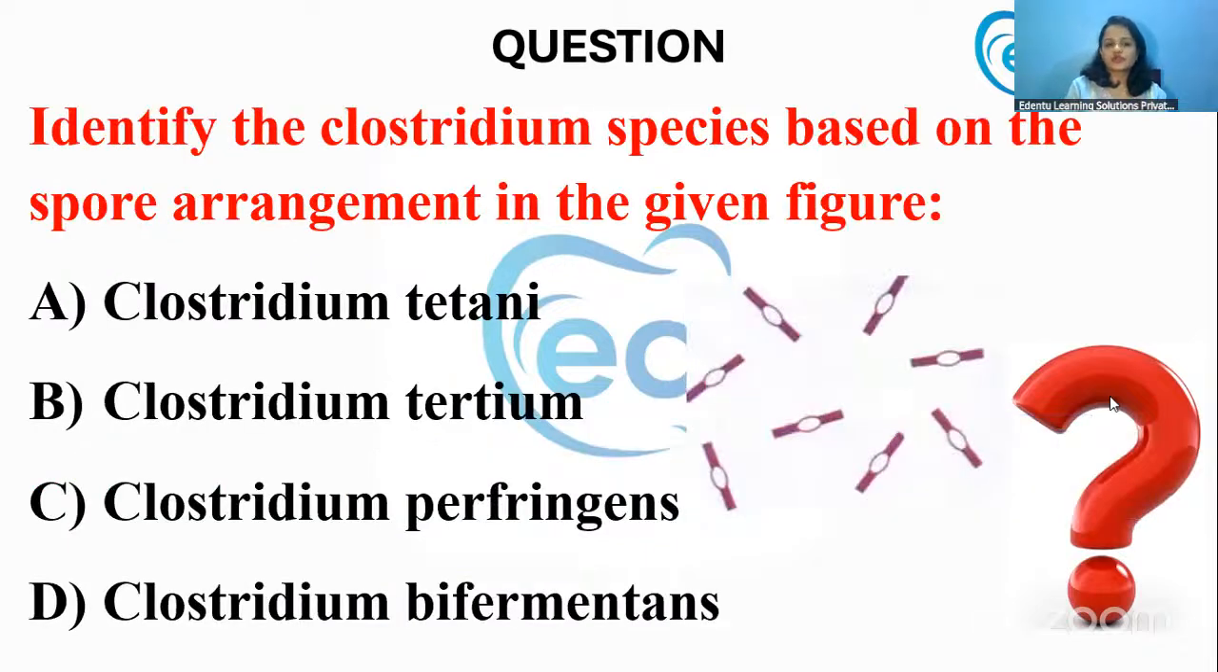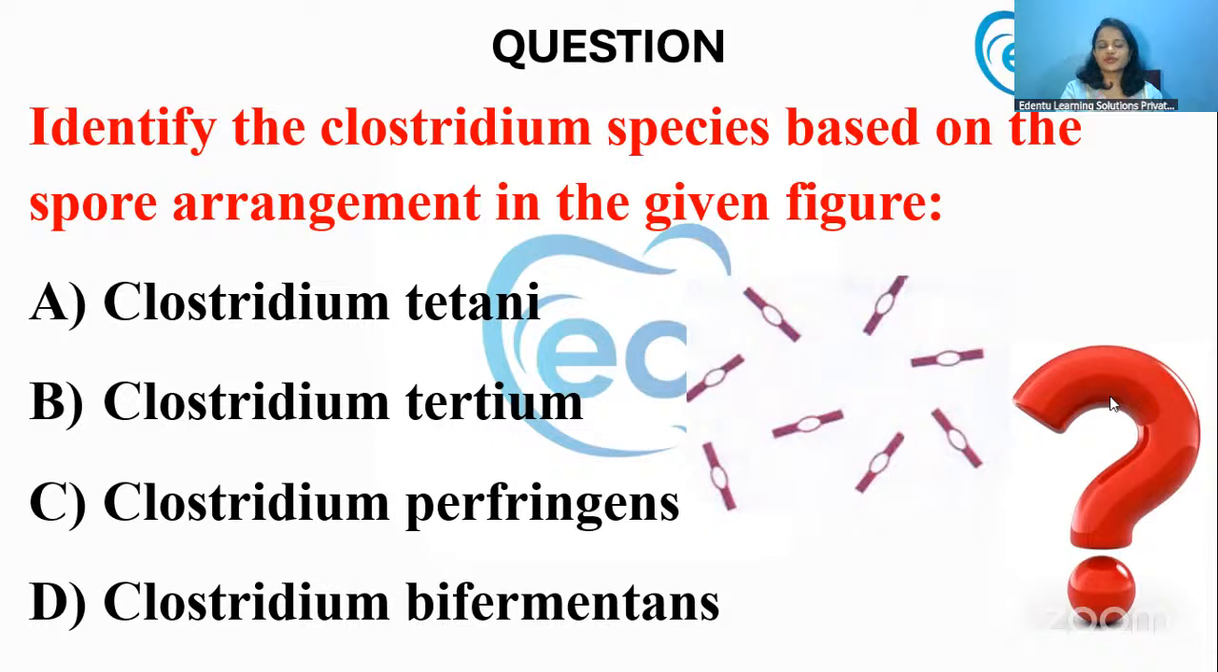Next, identify the Clostridium species based on the spore arrangement in the given figure. We had seen that based upon the bacillary body and the arrangement of the spore in relation to the bacillary body, there are different species of Clostridium. Here, if you look at it, the spores are right at the middle of the bacillary body. So what is it called?